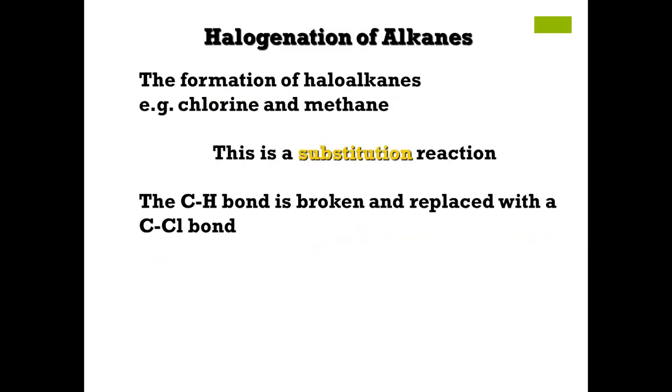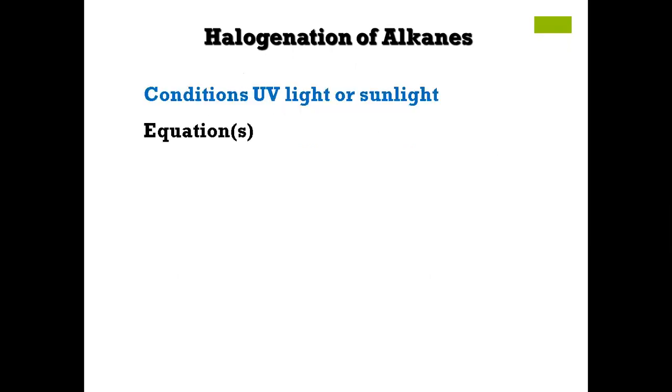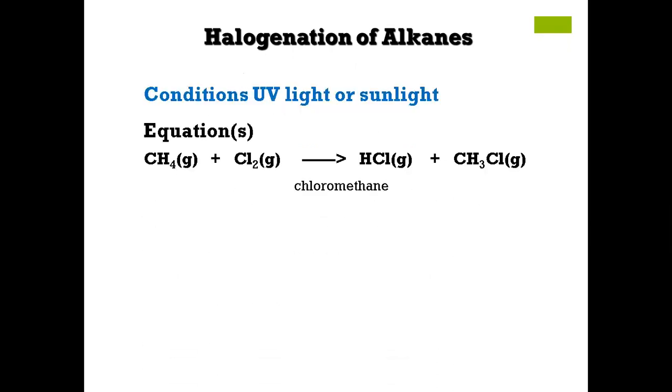Now halogenation, the formation of haloalkanes. Why we say haloalkanes? Because a halogen is being attached to it. So for example, chlorine is attached with the methane. Now this is known as a substitution reaction. The carbon to hydrogen bond is going to be broken, and a new bond is going to be formed. A halogen is going to be attached instead of the hydrogen. So hydrogen is substituted with a halogen, chlorine for example.